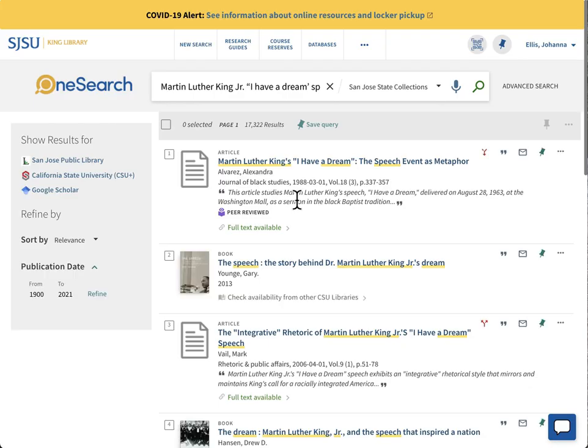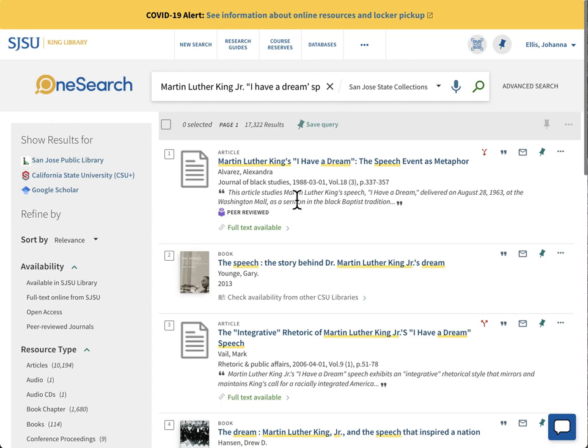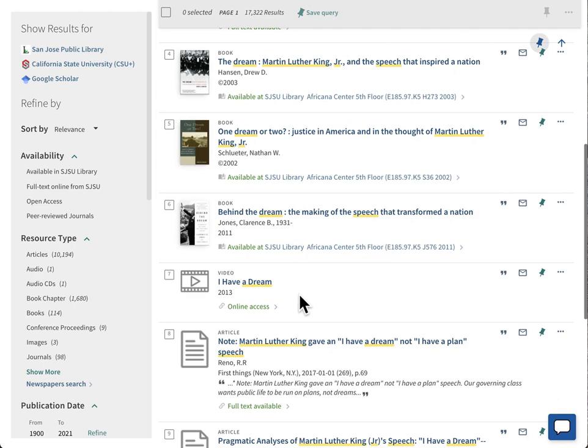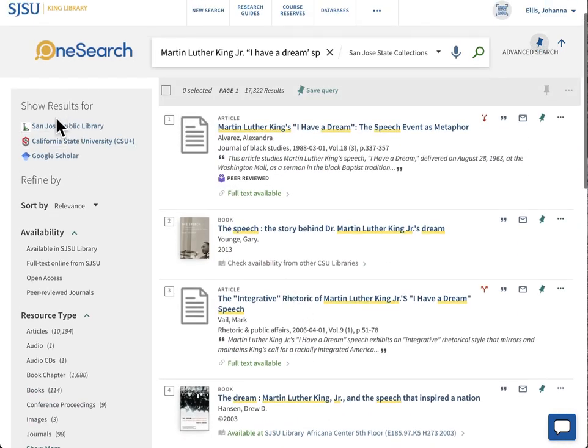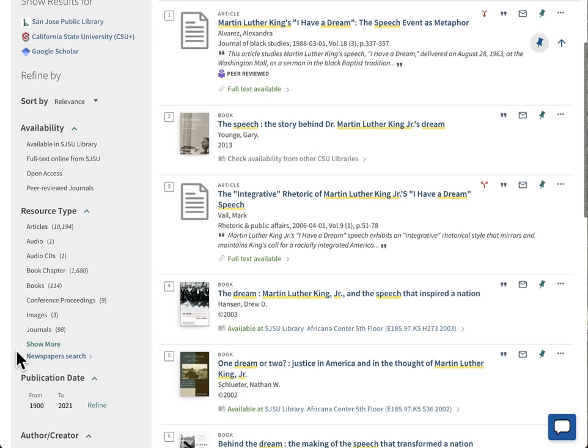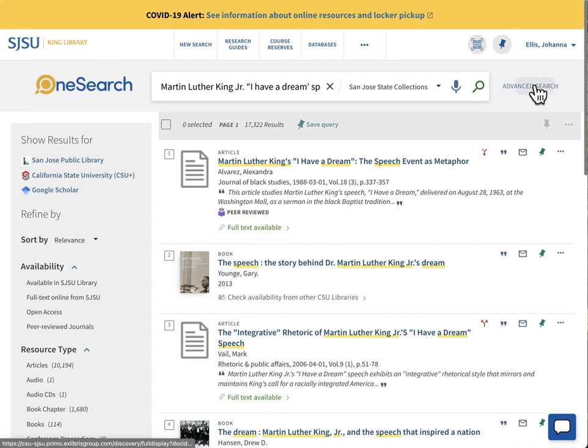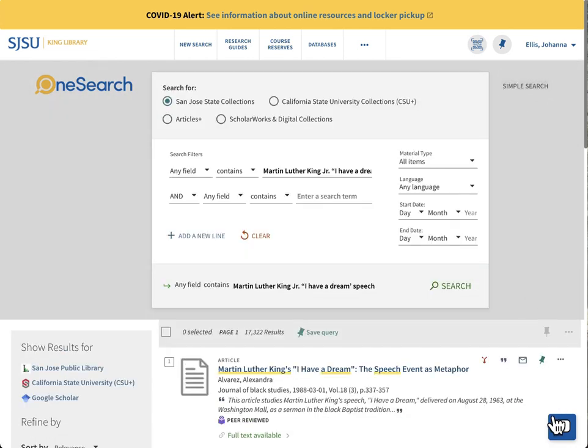Now you can see some of the results we've gotten from that search. There's articles, books, and even videos. On the left side, this is how you can filter for availability, resource type, and so on. You can also search using the advanced search, or you can use the chat button to talk to a librarian.